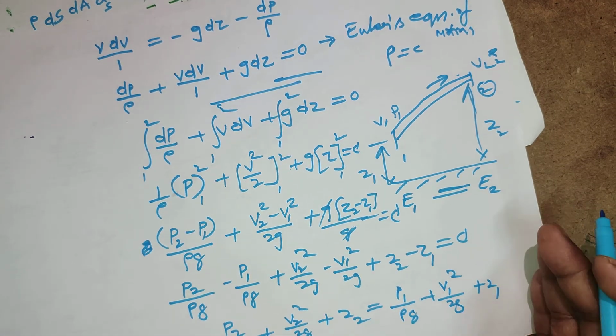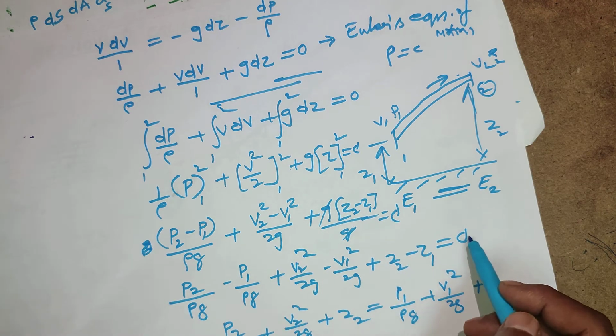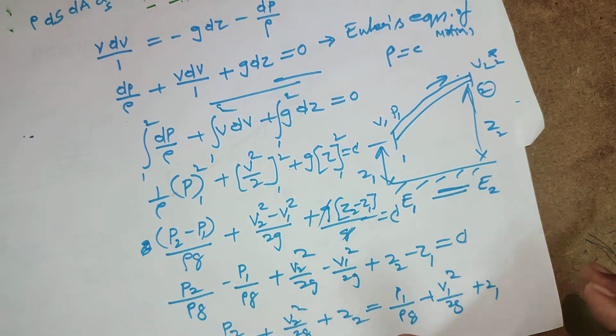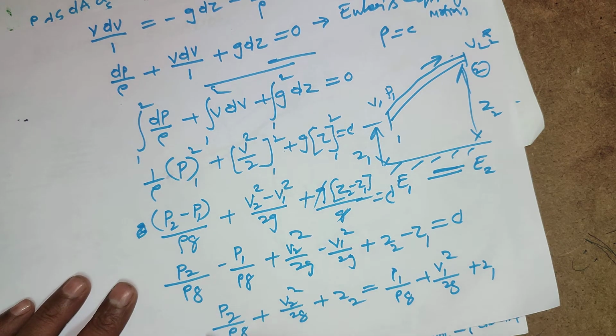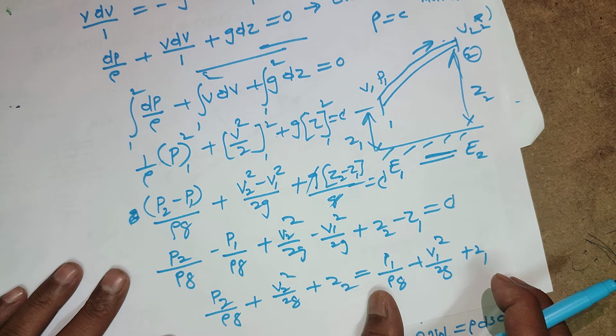These are equivalent to the same constant or some other constant, and they should be equal. This has some constant, this has some constant, both having some value.